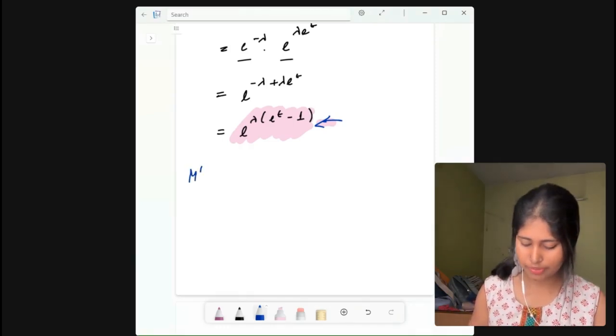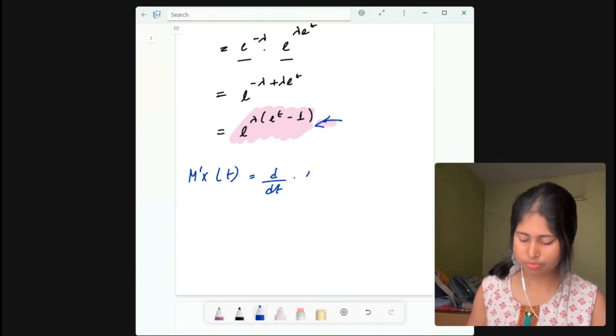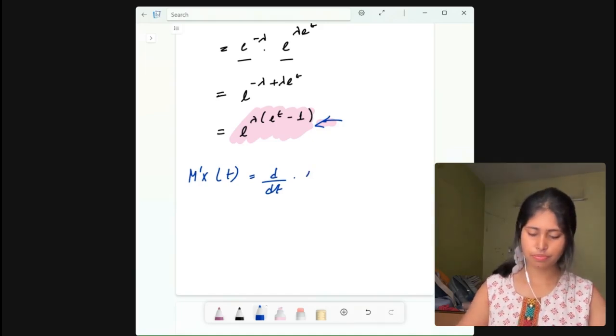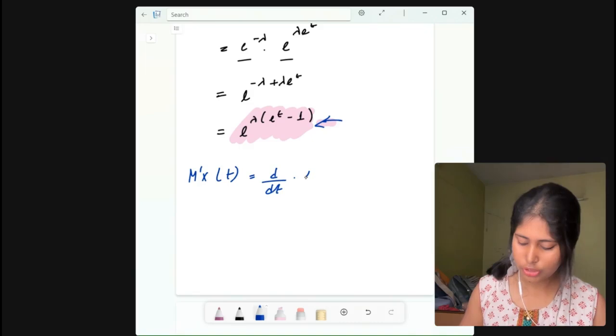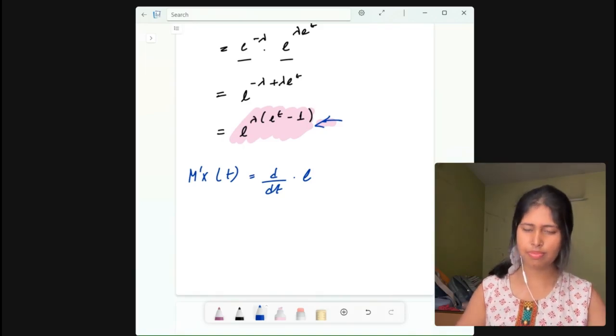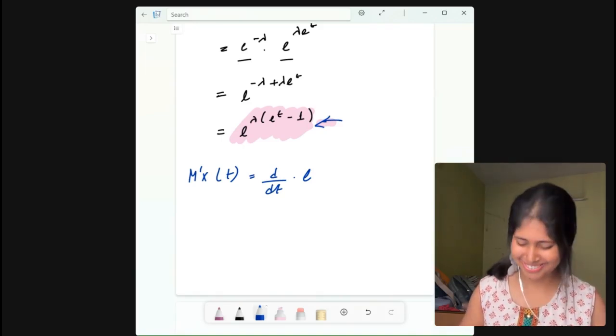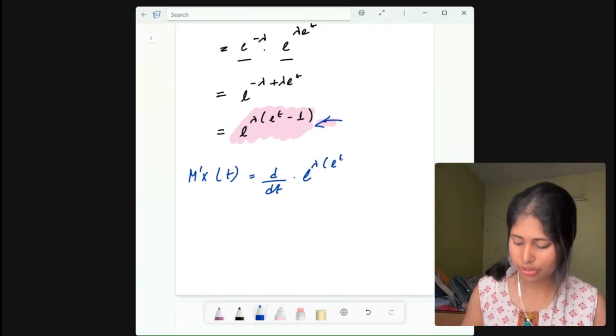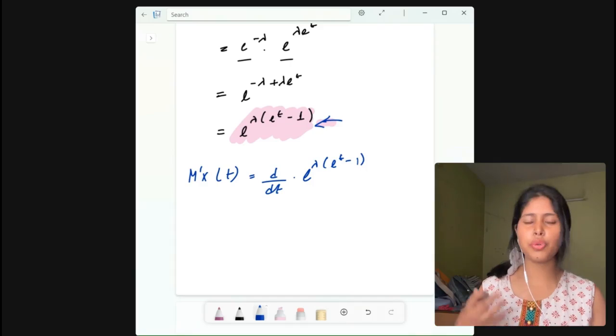M dash X of t is equal to d by dt of e to the power lambda, not minus lambda, e to the power lambda into e to the power t minus 1. Okay, now this is what you need to differentiate.